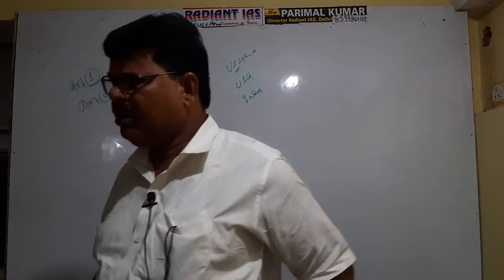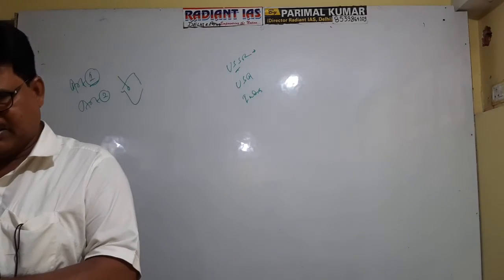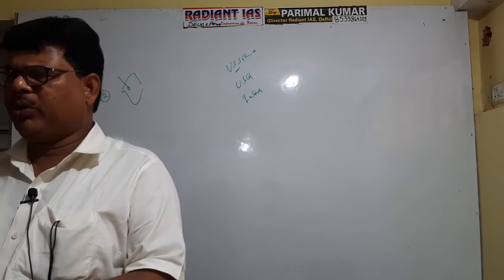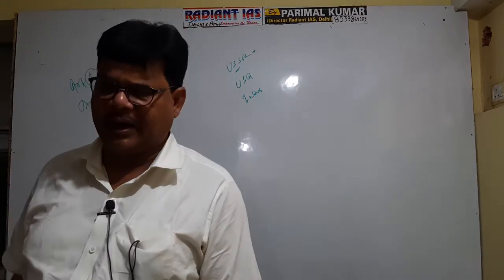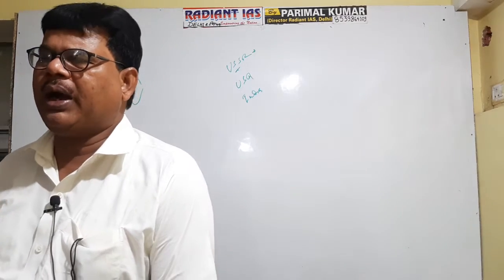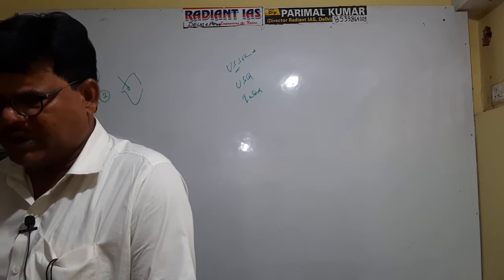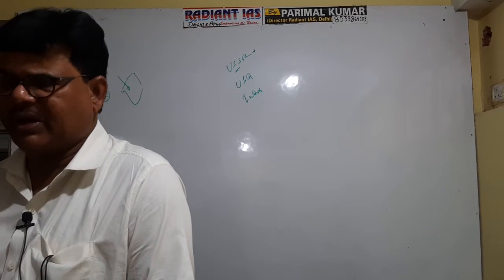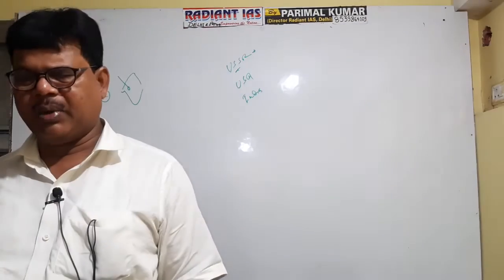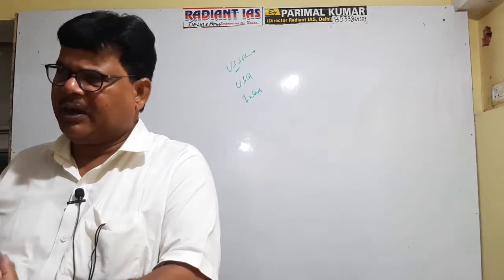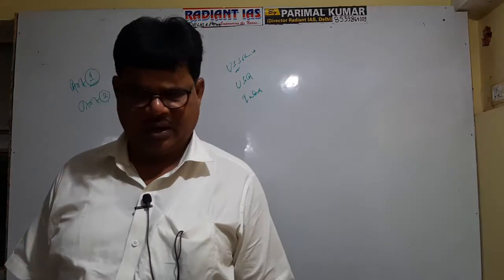Now see, as far as the question of the position of states is concerned, we came to know about Article 1, Article 2, Article 3 and Article 4. Article 1: India, that is Bharat, shall be a Union of States. Article 2: addition of foreign territory inside the Indian Union, or addition or establishment of a new state. Article 3 deals with the reorganization of existing Indian territory: merging small states to form a large state, dividing a large state to form two or more states, changing the name and boundary of a state. Is it clear now?